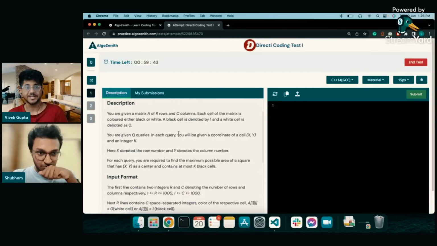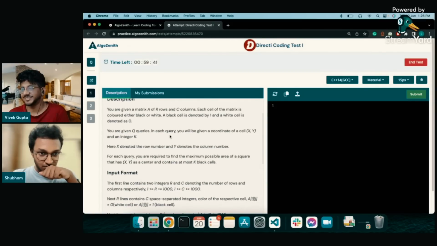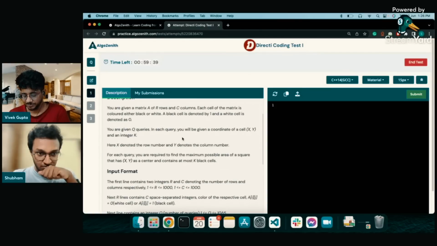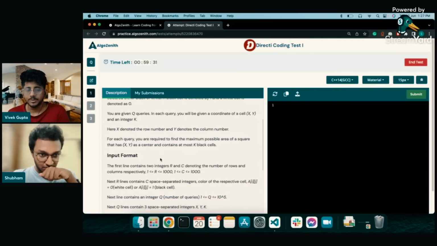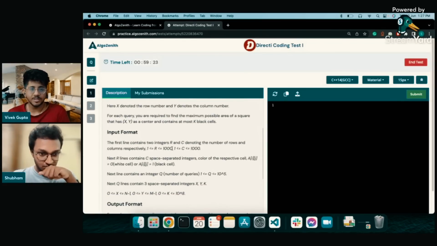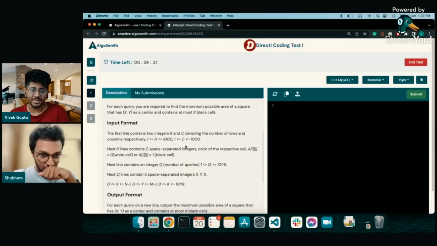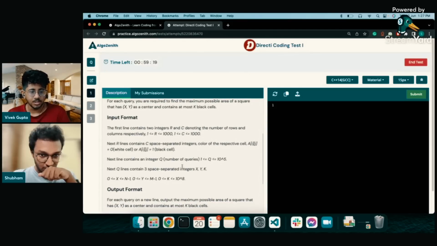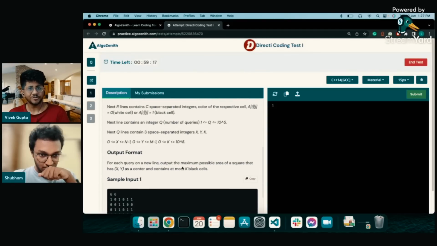This is the Directi test. Tests of Directi are generally known to be a little harder. But since Shubham is a world finalist, I can assume he can give this test in the given time. I went through the problems already, and they are a little difficult to complete in 1 hour by somebody who has not prepared competitive programming. So we'll discuss the problems, and I'll explain the ideas that Shubham is coding. Let's see how he performs.